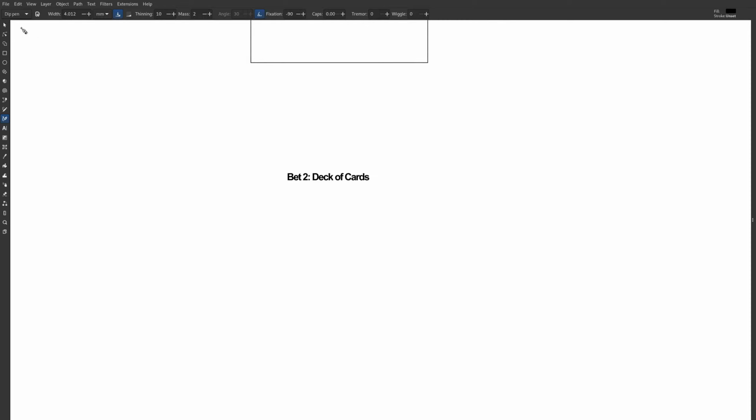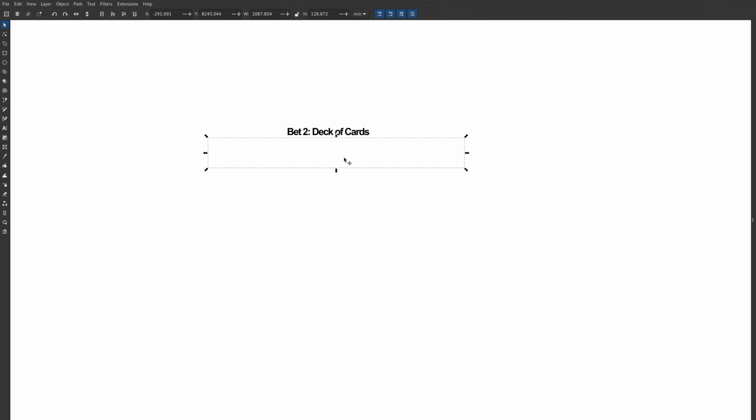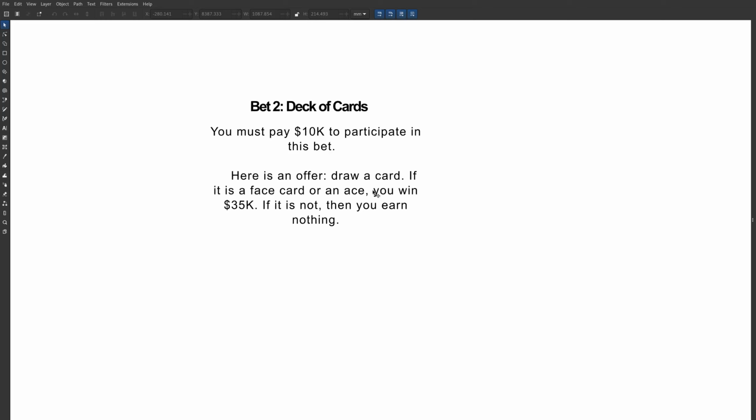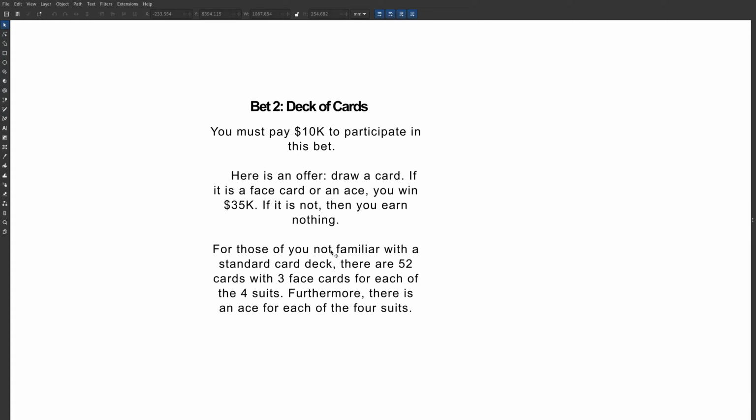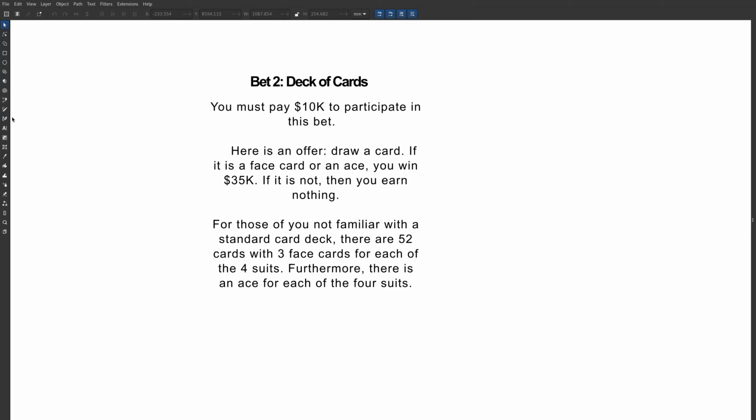Okay, bet 2, deck of cards. You must pay $10,000 again to participate in this bet. Here's an offer. Draw a card. If it is a face card or an ace, you win $35,000. If it is not, then you earn nothing and I keep your money. Okay, and for those of you not familiar with the standard card deck, there are 52 cards with 3 face cards for each of the 4 suits. Furthermore, there is an ace for each of the 4 suits. Okay, so let's find the probability of getting one of those good cards.